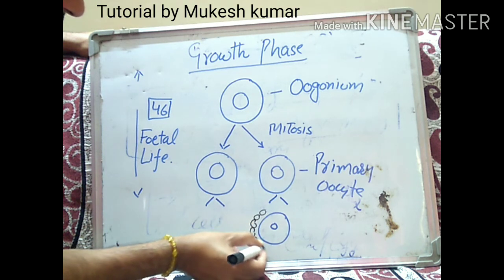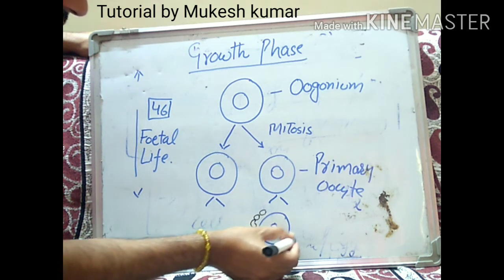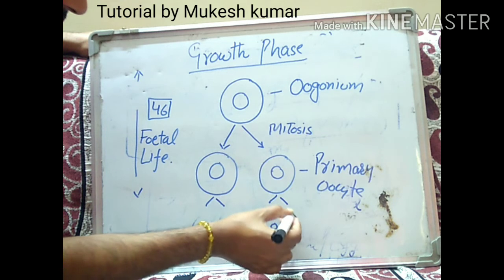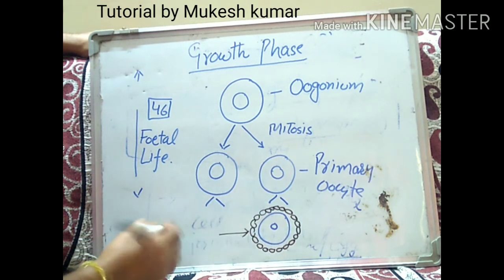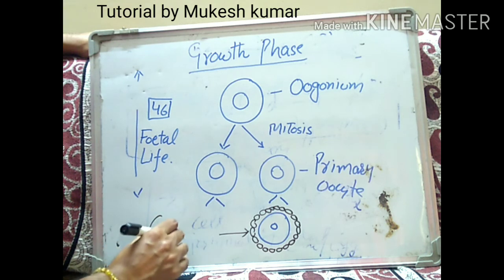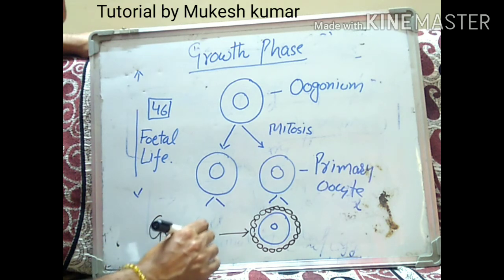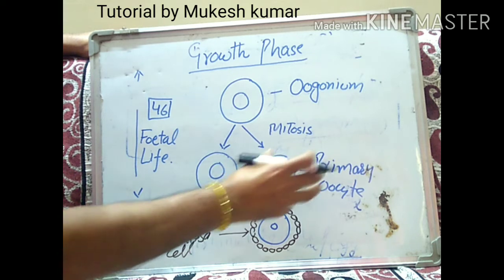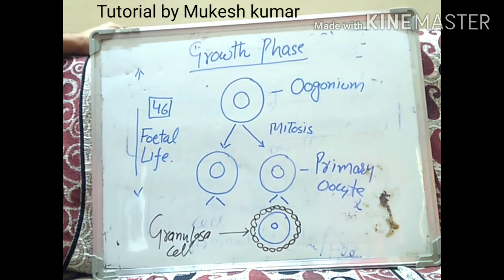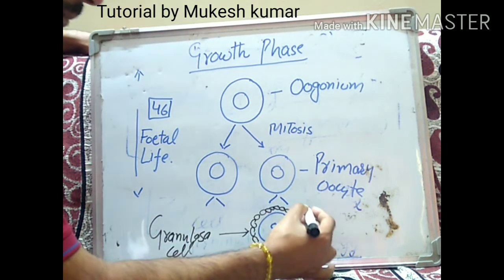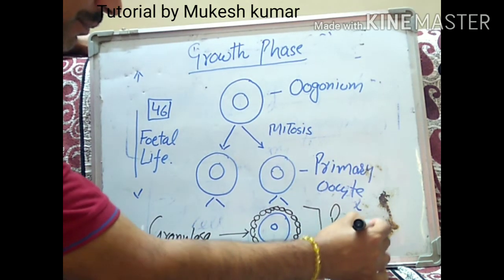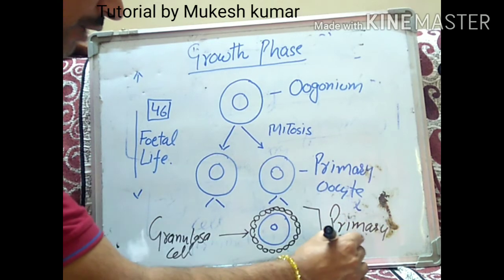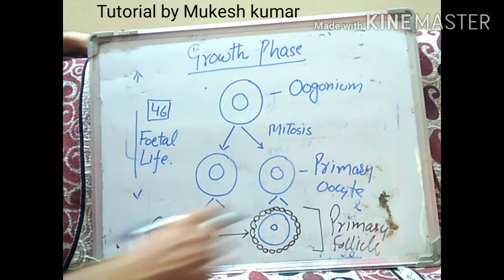This is the layer of granular cells, or it is called granulosa cell. Now when these primary oocytes get surrounded by these granular cells, this structure is known as the primary follicle. What do we call this structure? Primary follicle.